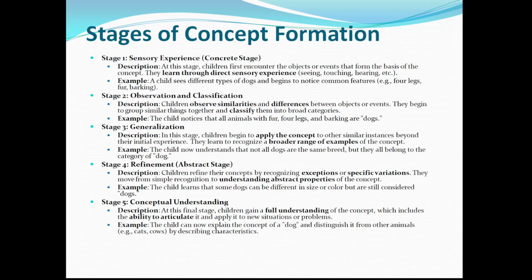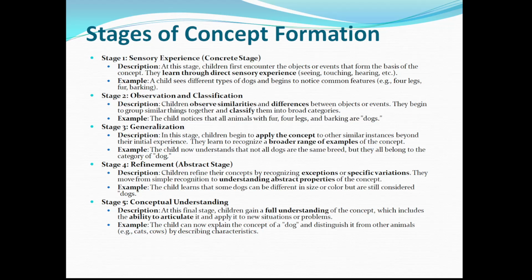Stage 4 is the refinement or abstract stage. Children refine their concept by recognizing exceptions or specific variations. They move from simple recognition to understanding abstract properties of the concept. For example, the child learns that some dogs can be different in size or color but are still considered dogs.